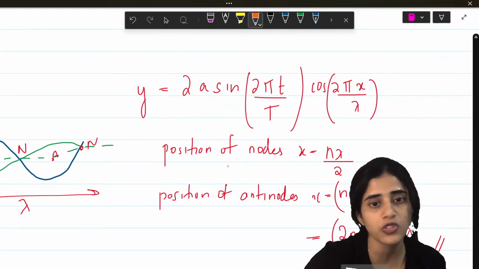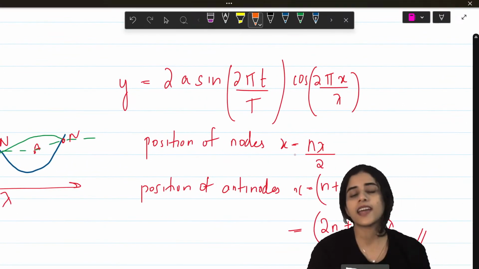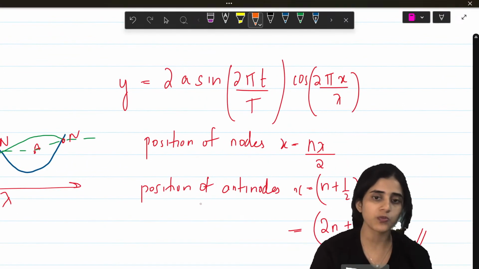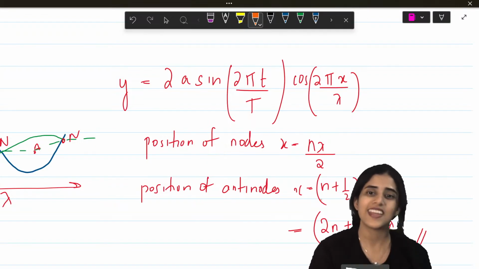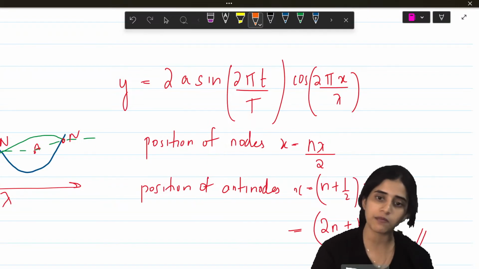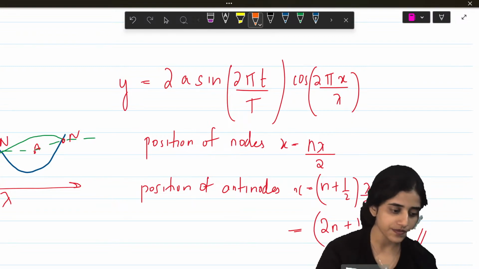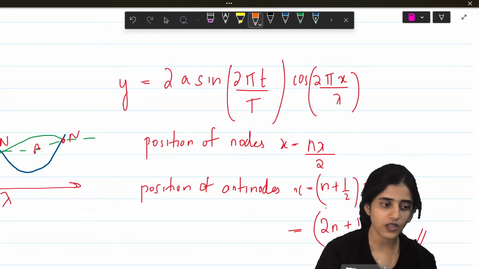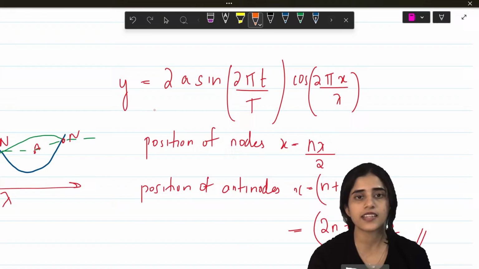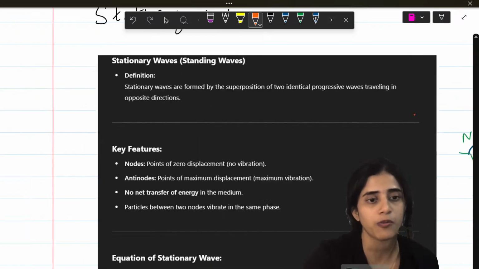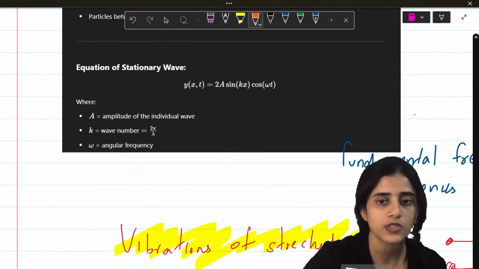The position of nodes is given by x is equal to n lambda by 2. The position of antinodes is given by x is equal to (n plus 1 by 2) lambda by 2. So this is nodes, this is antinodes, this is the general formula. What else do we need to learn here?